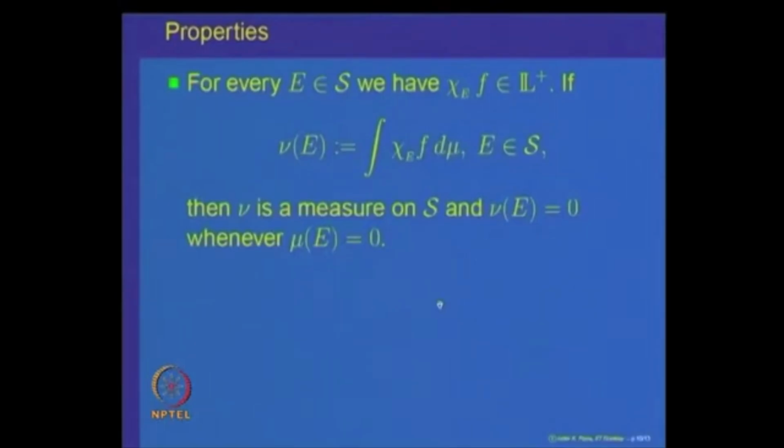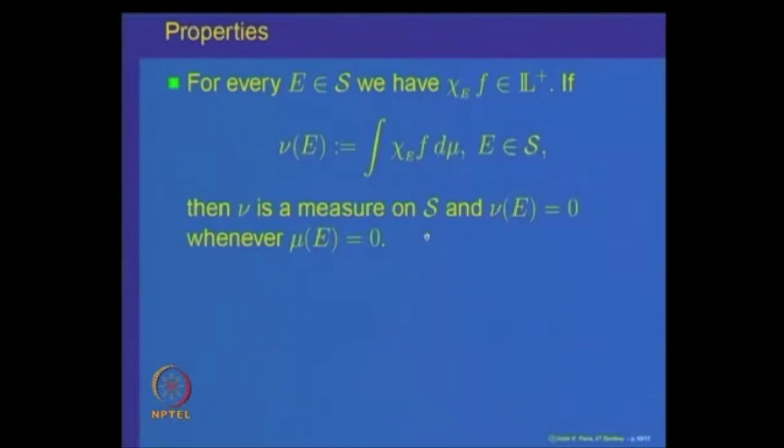Next, we prove an important property and an extension of the earlier version for non-negative simple functions. Namely, for every measurable set E, if we look at the indicator function of E times f, then that is also a non-negative measurable function. And if its integral is denoted as nu of E, so nu of E is the integral of chi E f d mu, where E belongs to S, then this is a measure,